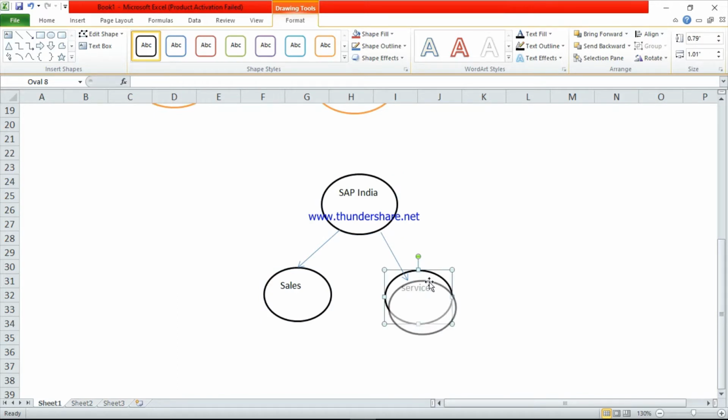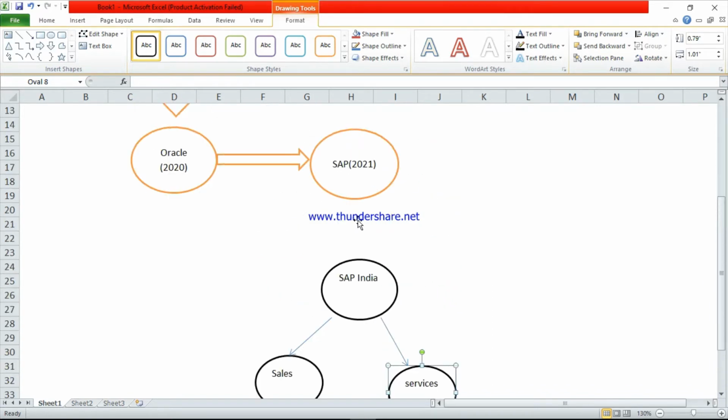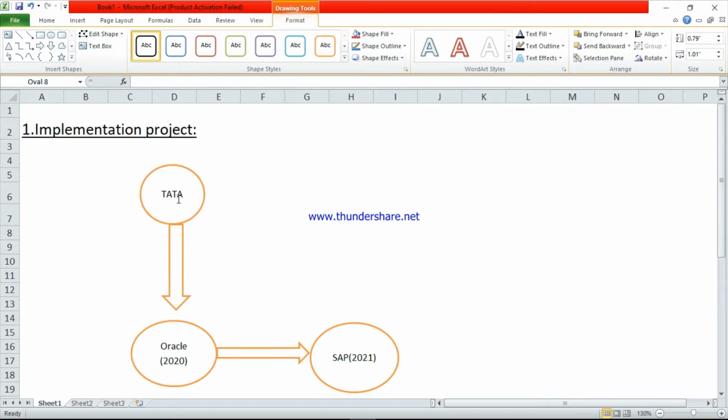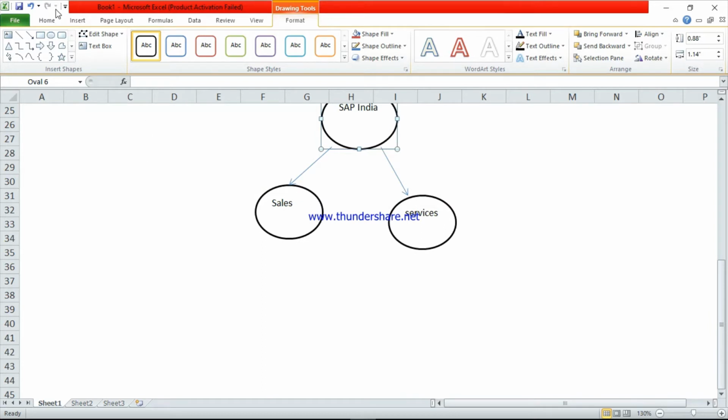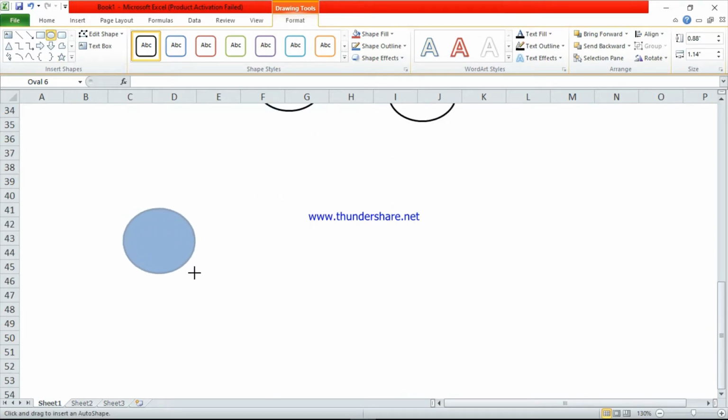Services means configuration services and implementation services, but their services are very expensive. So all companies will go to other clients for the implementation. So Tata is planning to implement SAP in their company. First they will purchase the SAP software from SAP India. The next step is the bidding concept. Bidding concept means, this is Tata.